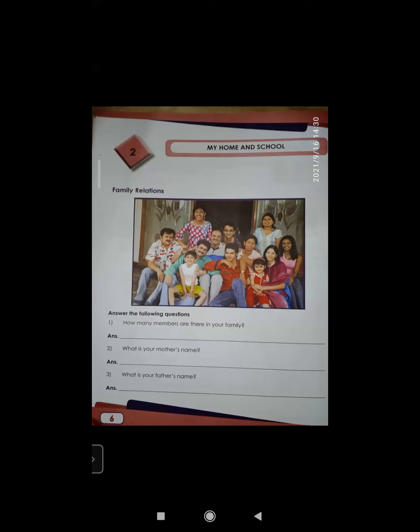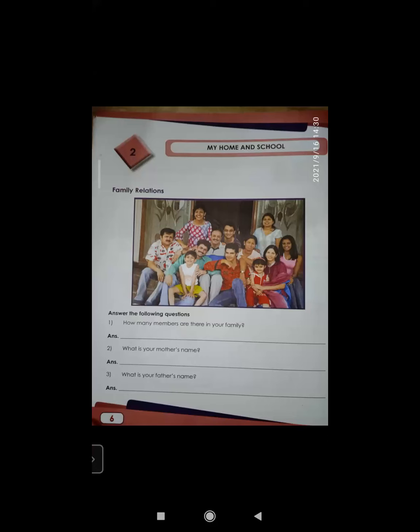So you will write your mother's name, but before that, how will you start the sentence? My. And keep one thing in mind, whenever you start any answer, the starting alphabet should always be capital. And then later on, if a name comes, like here you are going to write your mother's name, again the first letter should be capital. Right, my dear kids? Okay. So here how will you answer the question? My mother's name is dash. What is your mother's name? That you will put there.